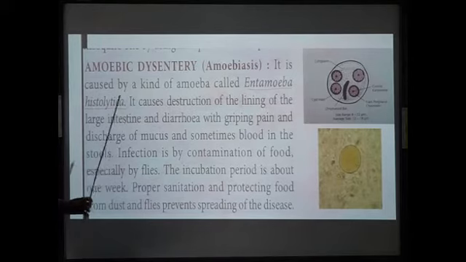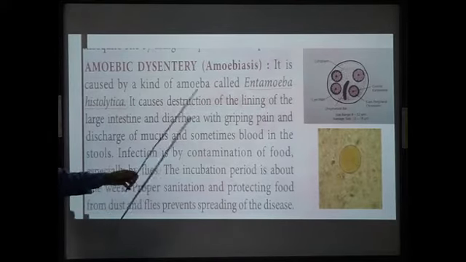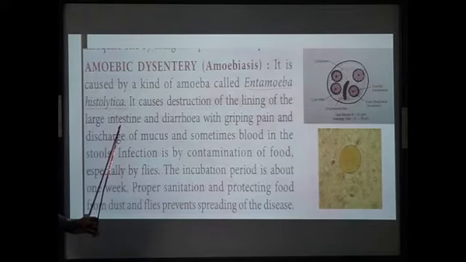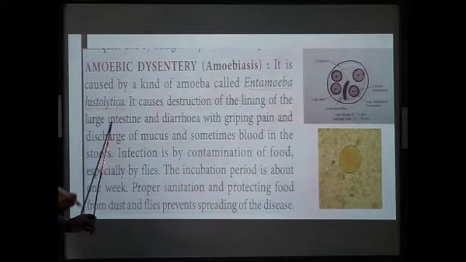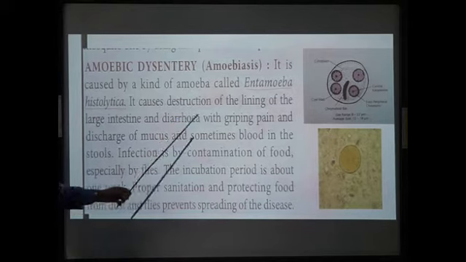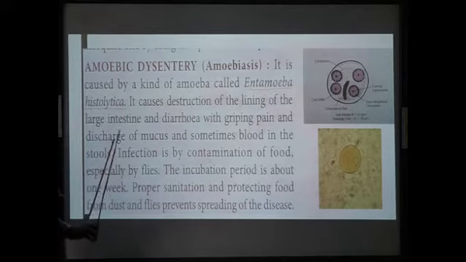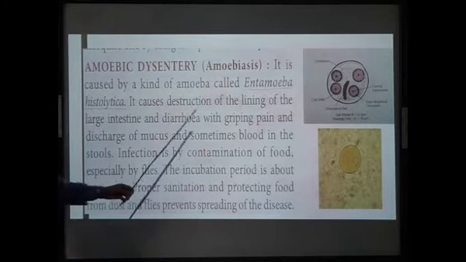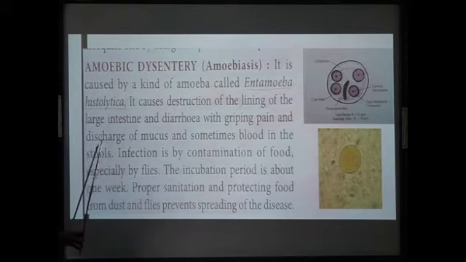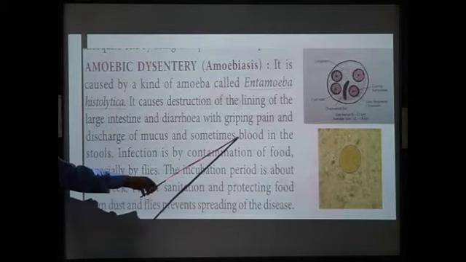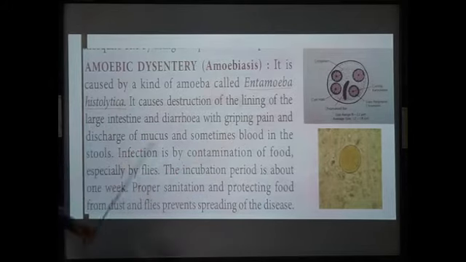Now, it causes destruction of the lining of the large intestine. So it will go and infect the large intestine, with diarrhea with gripping pain and discharge of mucus and sometimes blood in the stools. So what are the symptoms? Diarrhea with gripping pain and discharge of mucus, and sometimes there will be presence of blood in the stool. These are the symptoms of amoebiasis.